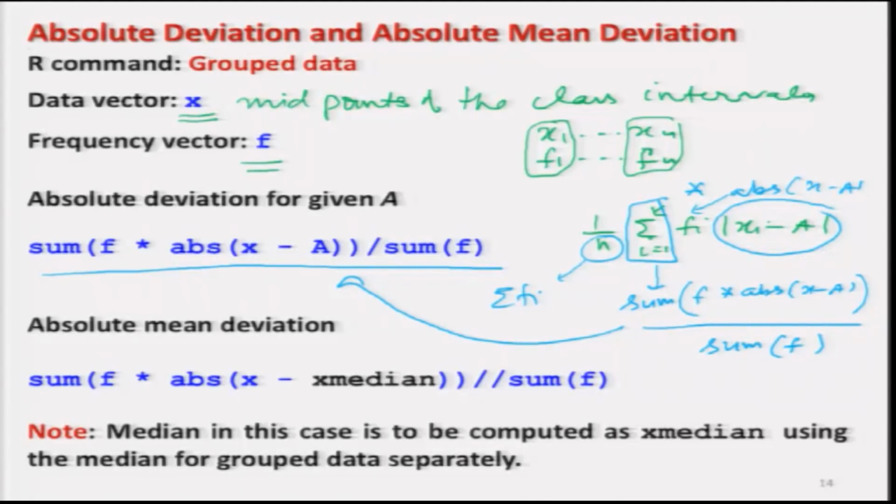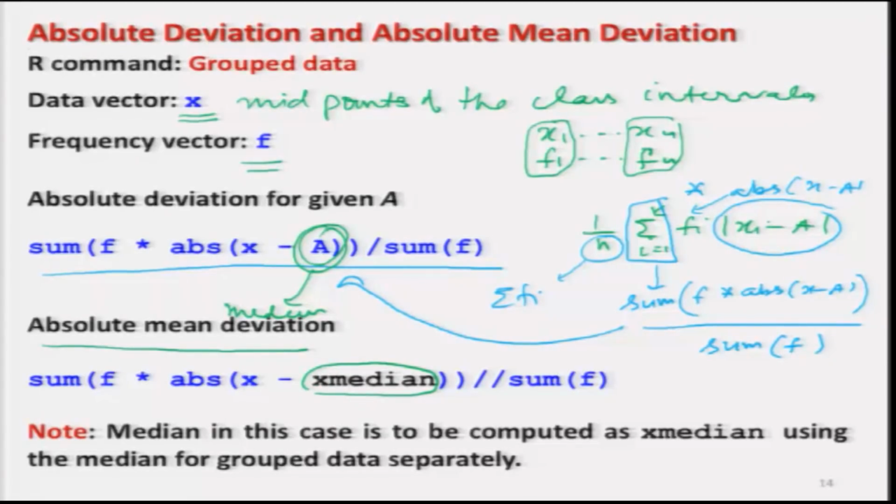And similarly, if you want to compute the absolute mean deviation, what I have to do? I simply have to replace this a by here median. So, just in order to make it clear that here we are not going to use the command median directly, but we need to compute the value of the median separately, I am using here a black color font, and I am denoting here as x median.